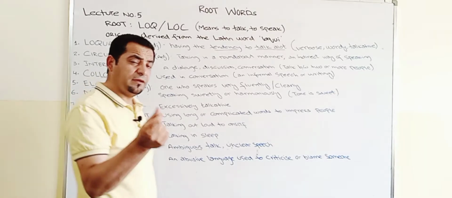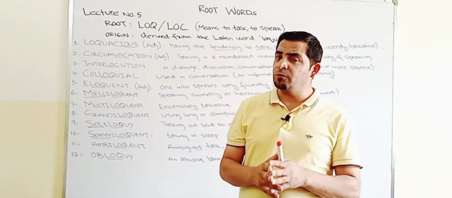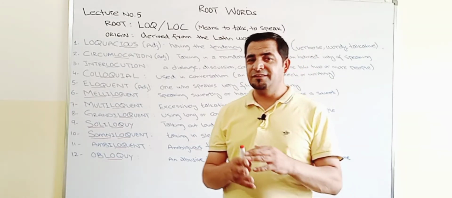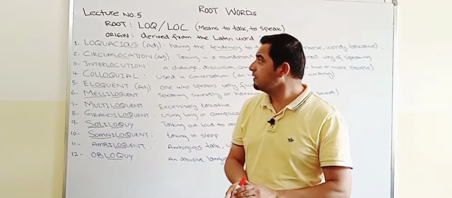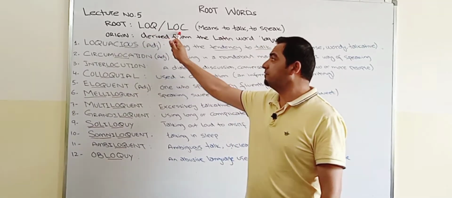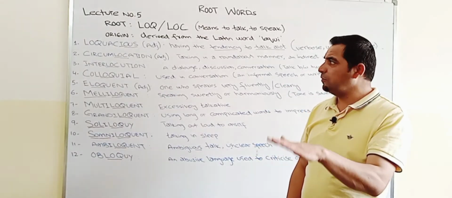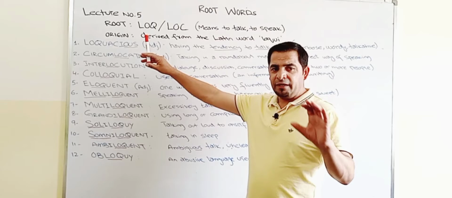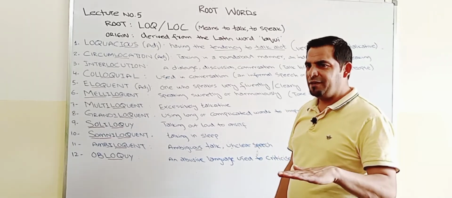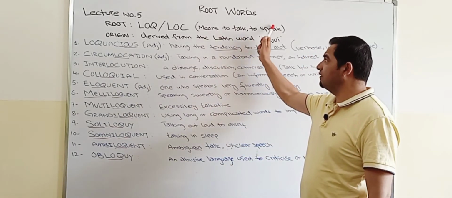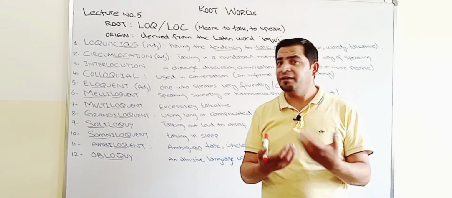So let me take a quick review of what we learned today. In today's lesson, we have talked about a root word, and we have discussed almost 12 words that have originated from the root. So the root was LOQ and LOC, which means to talk or to speak. So whenever you come across any word having the root word LOQ or LOC, you should tell yourself that it suggests the meaning of talking or speaking. So it will make vocab learning easy for you.